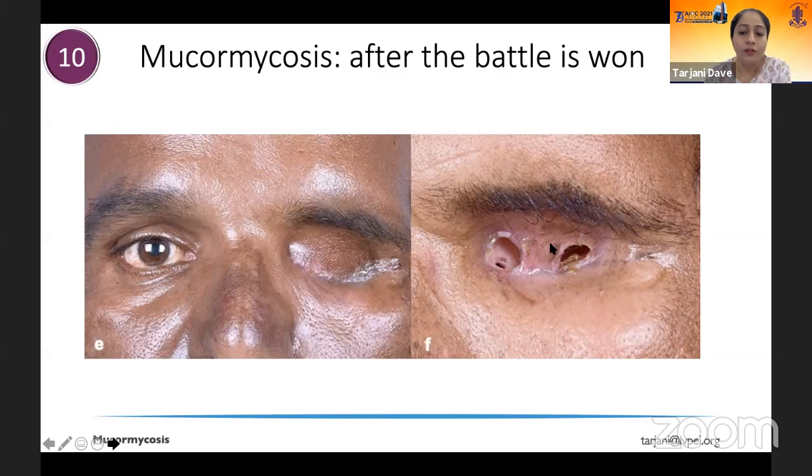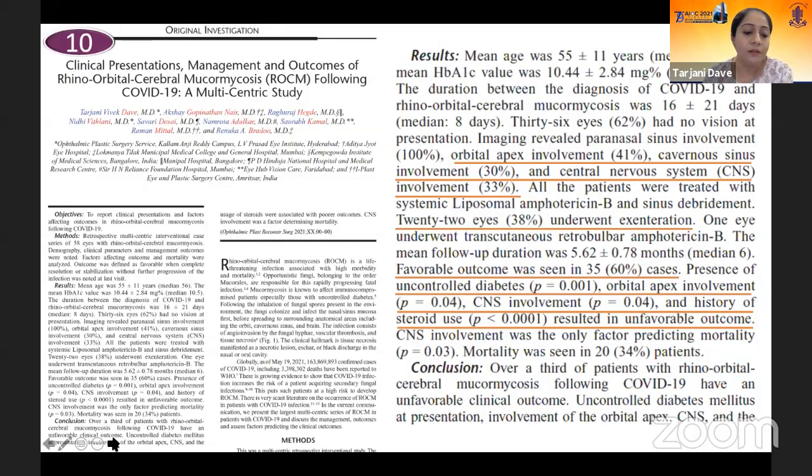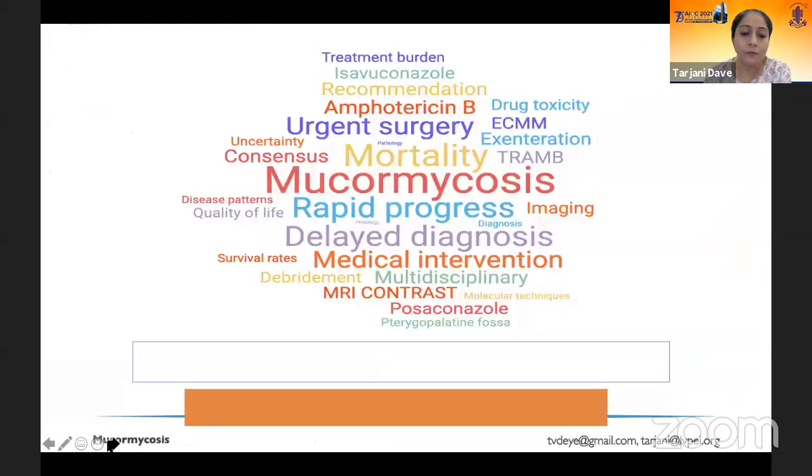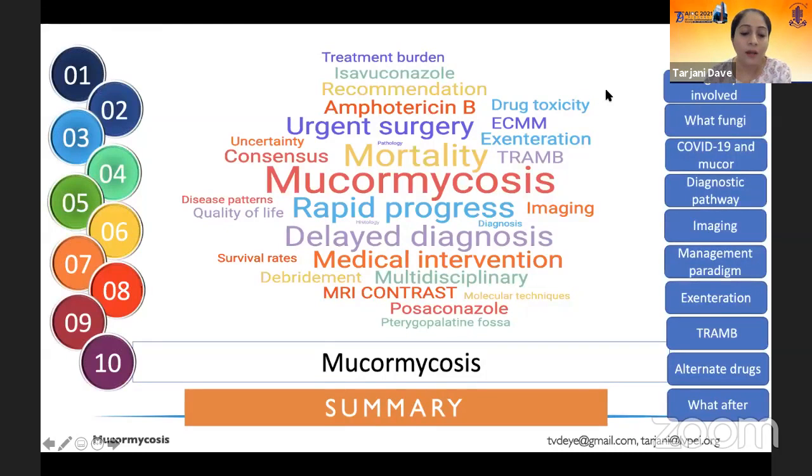You may still have patients come back to you with these kind of defects in the exenterated socket, which may still require some amount of intervention. And briefly, to end my presentation, I would urge everybody interested in mucormycosis to go through this recent publication of ours, which gives you 6-month outcomes in patients with rhino-orbital cerebral mucormycosis, and also tells you risk factors which are responsible for a poor outcome. So to summarize, I've spoken to you about why there is an urgency involved in treating mucormycosis.